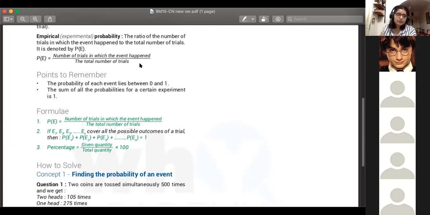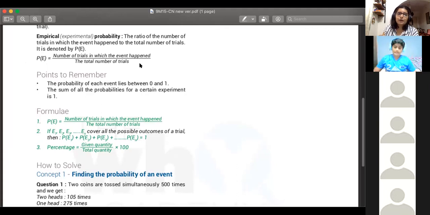Points to remember: the probability of each event lies between 0 and 1. So why do you think it lies between 0 and 1? Why can't probability be something like 3.2? Who can answer? Ashka? Shaurya? Or think about it.